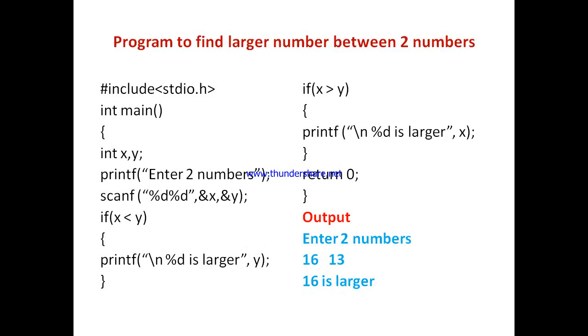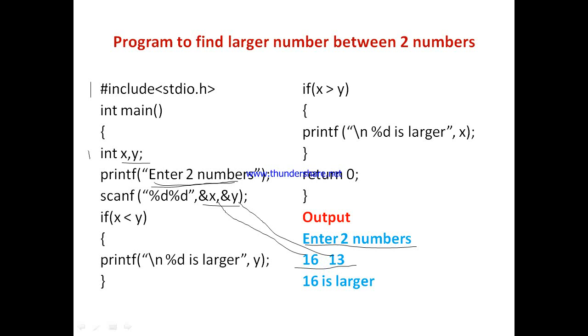Now let us see the next program: the program to find the larger number between two numbers. Okay, header file, int x, y. Here we are entering two numbers because we have to compare two numbers, so we have declared two variables, x comma y. printf enter two numbers. This output is printed. Here two values are entered, 16 and 13. 16 is stored into x and 13 is stored into y.